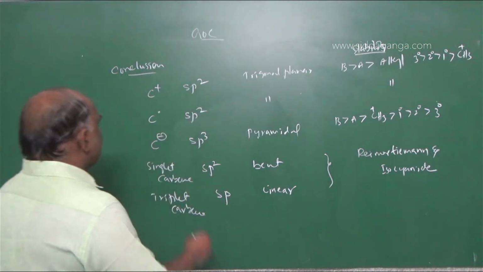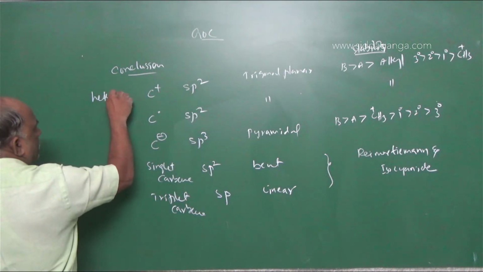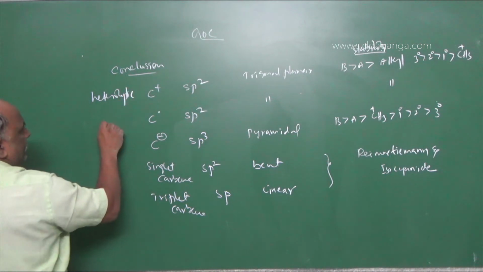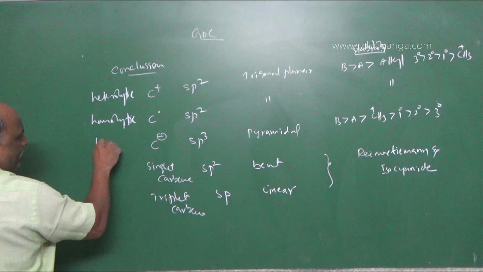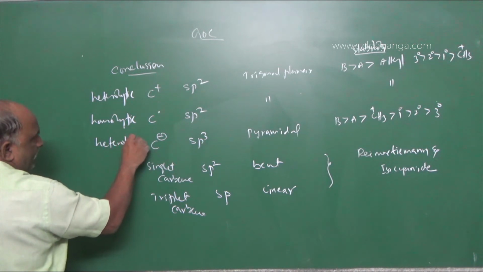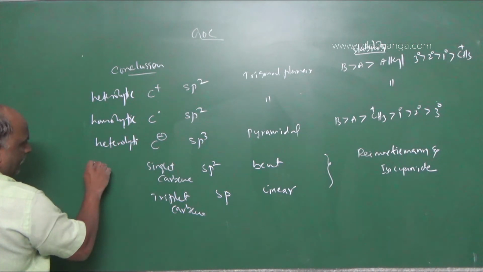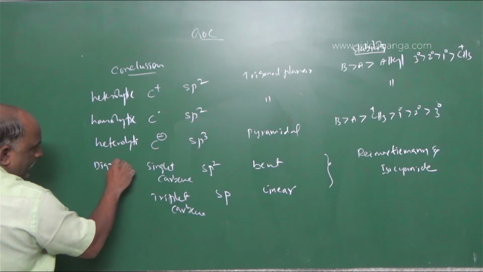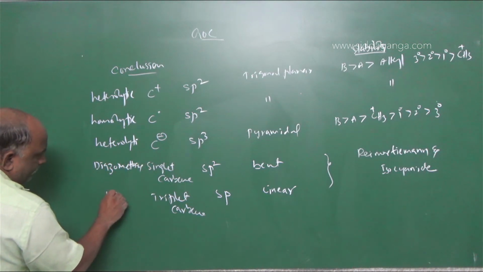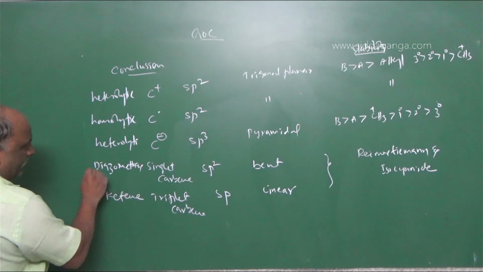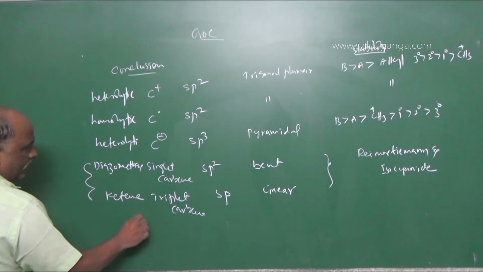For C plus, it is heterolytic fission, this is homolytic fission, this is heterolytic fission, and it is from diazomethane and from ketene.